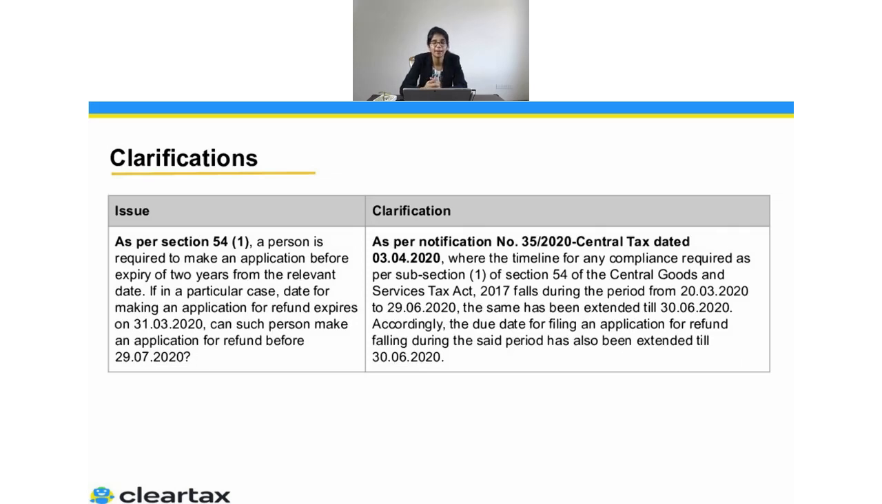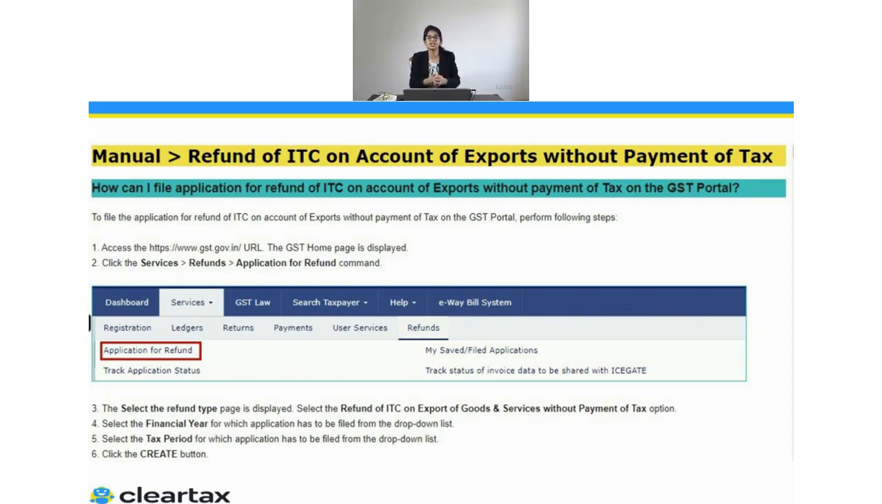Again, for the refund application, we were telling you that the 2 years are getting expired. So we are talking about the expiry of the 2 years, and if it is happening between 20th March 2020 and 29th June 2020, the same shall be extended till 30th June 2020. So this is a clarification, a relaxation, which has been given by the department because of COVID-19.